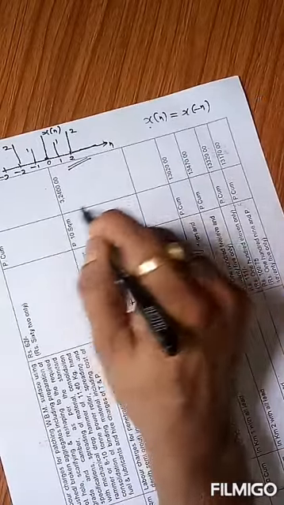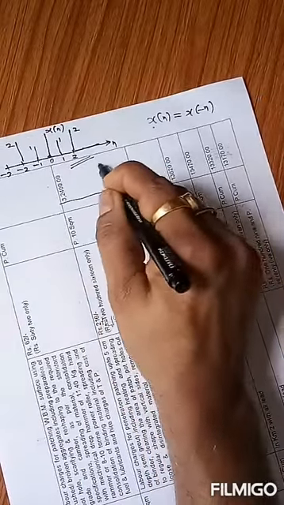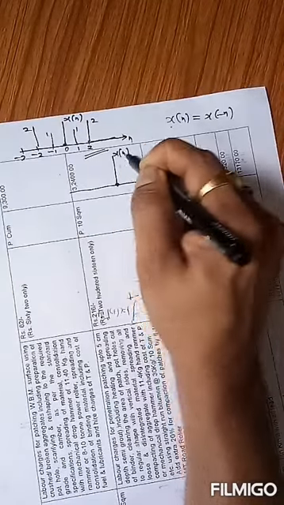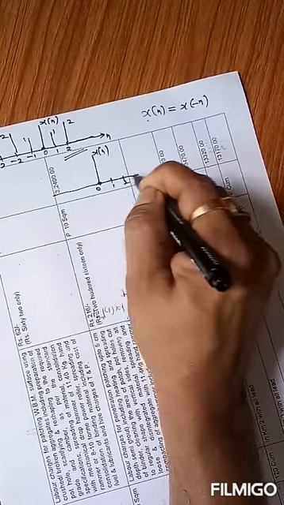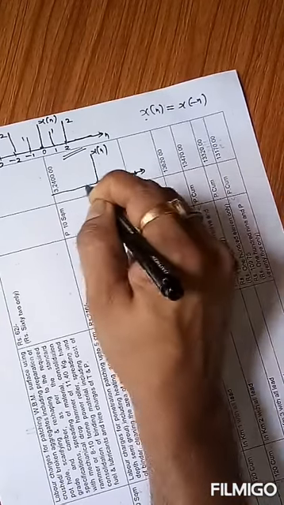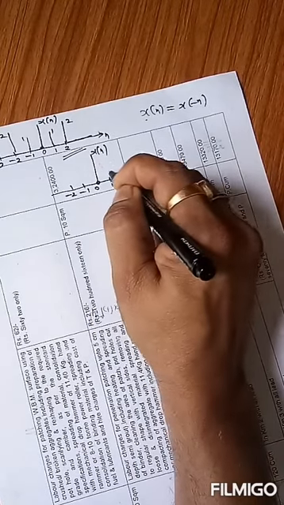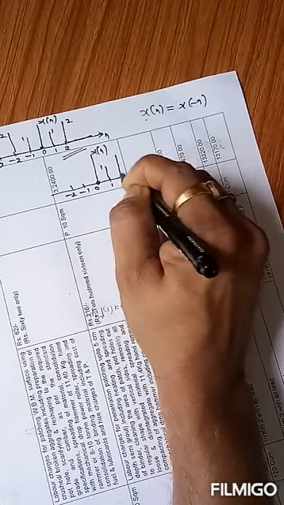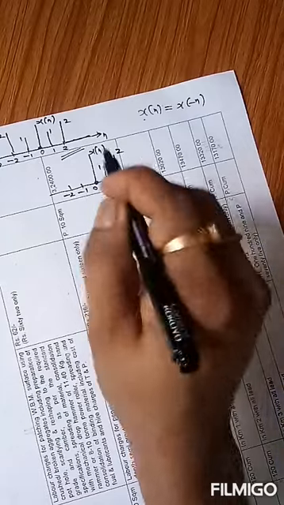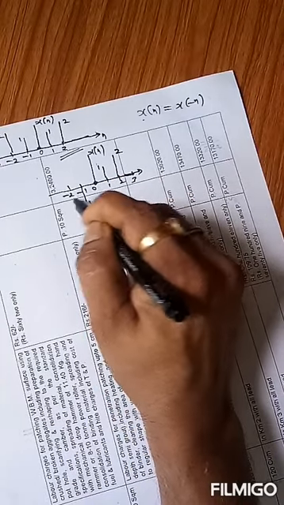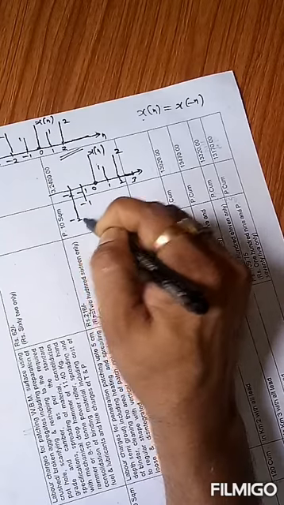Now what is an example of an odd signal? In a similar way, you can define an odd signal x[n] with n equal to 0, 1, 2, 3 and -1, -2 like that. At 0 the value is 0, at 1 the value is 1, at 2 the value is 2. If it is an odd signal, at -1 the value is -1, and at -2 it is -2.